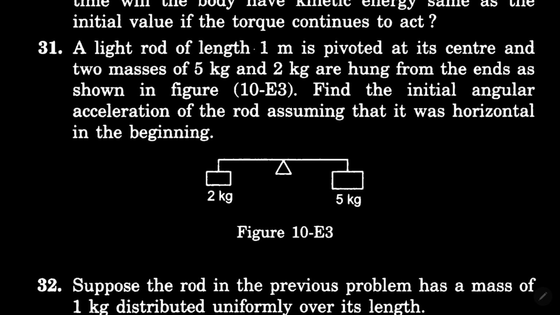In question 31, a light rod of length 1 meter is there. Find the initial angular acceleration of the rod, assuming that it was horizontal in the beginning.